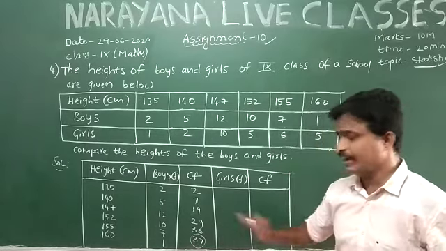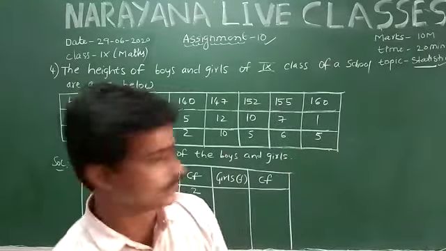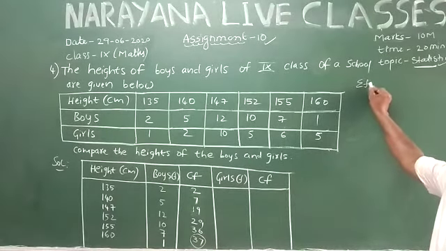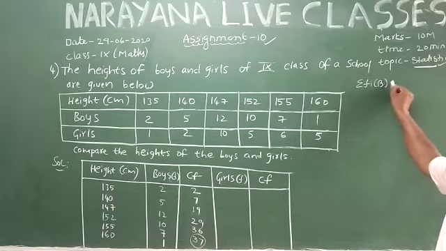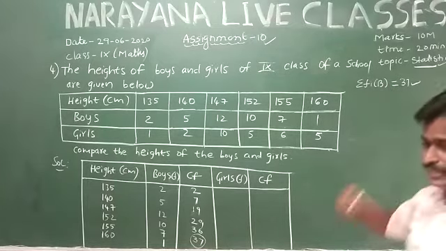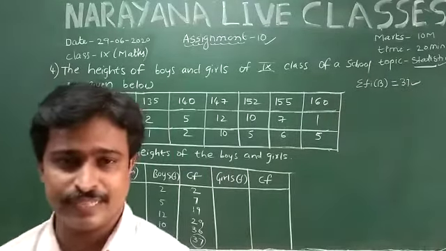So first of all, I find the median for boys. Just observe here, sigma Fi boys is equal to 37. Observe 37 is an odd number.